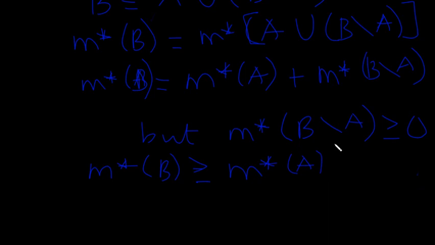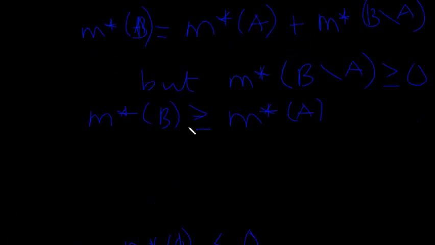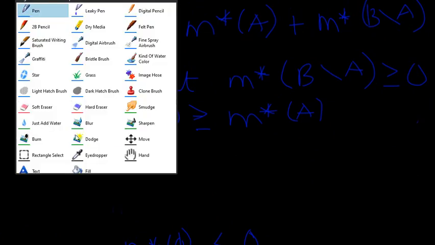Okay, because this one is always going to be 0 or more. So if it is 0, then you have M star B being equal to A. But if it is more than 0, then you have the M star B, which contains all these elements, being greater than or equal to the M star A. We get it? Yeah, so this is the proof of the second one.